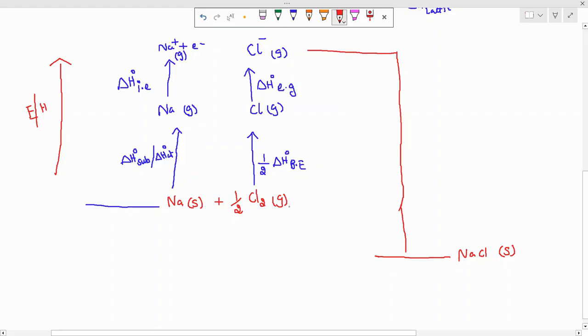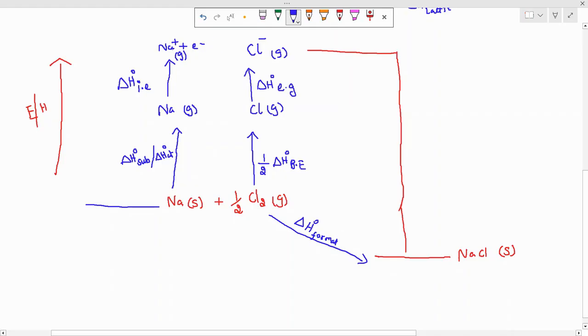Here, one interesting process is there. Directly we can go to this one. If we are moving directly from here to here, that will be called delta H naught formation. It's just a formation, not a lattice formation. Lattice formation is from the constituent ions, but formation is from the elemental state of atoms. 1 mole of a compound should be formed from the elemental state. That is called formation. So if you directly form NaCl solid, that is called formation enthalpy.